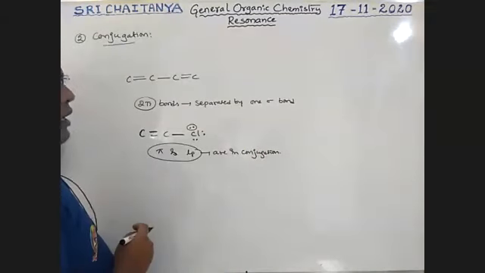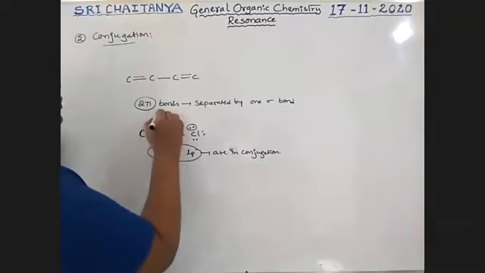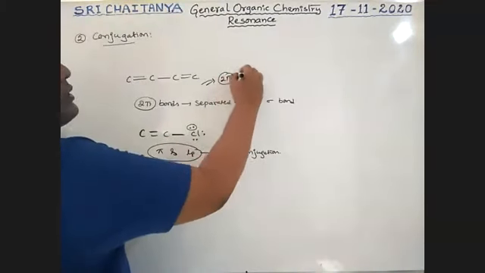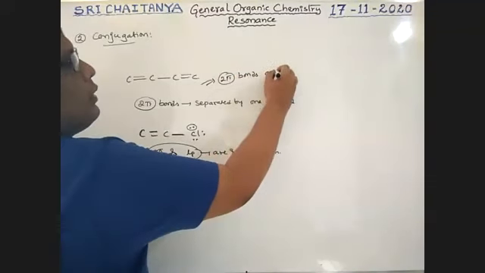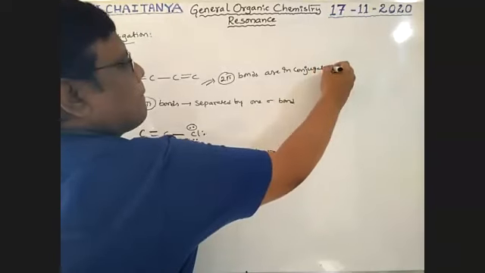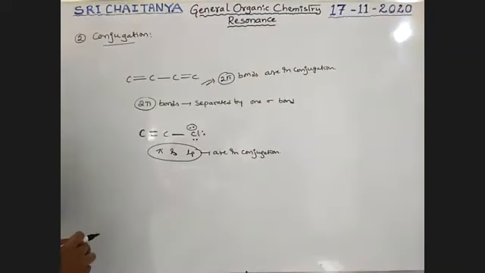Pi bond and lone pair are in conjugation. Here 2 pi bonds are in conjugation. Here 2 pi bonds are in conjugation.